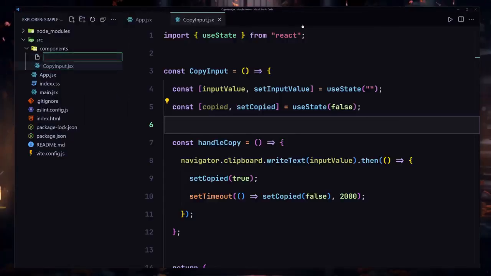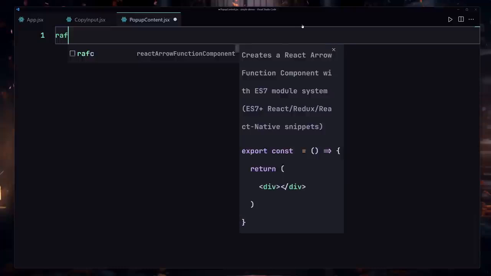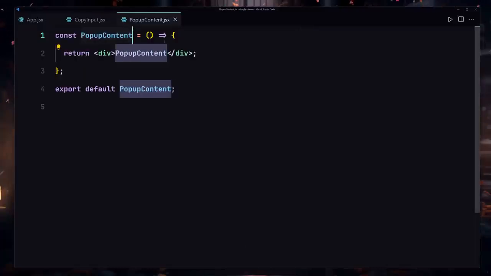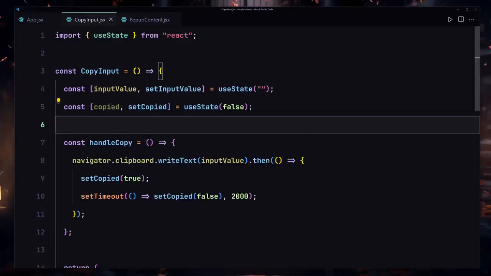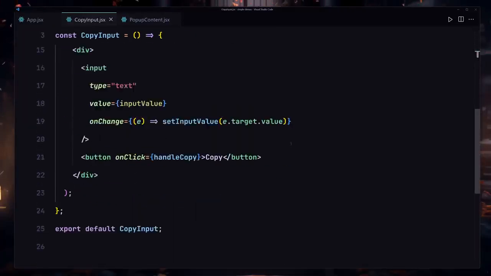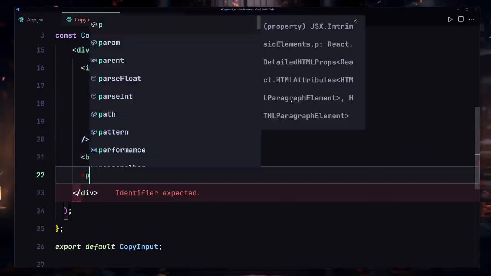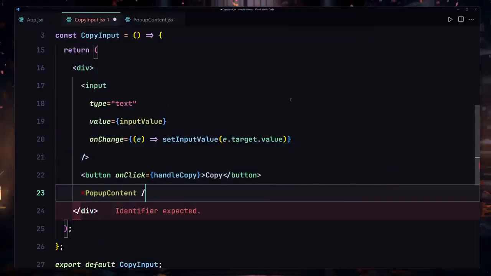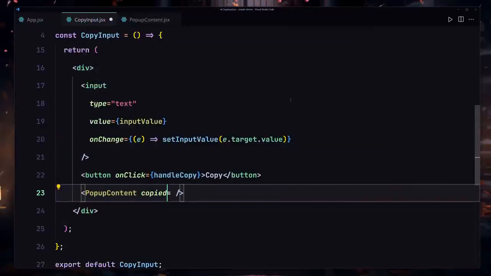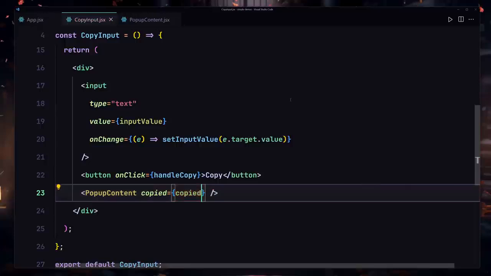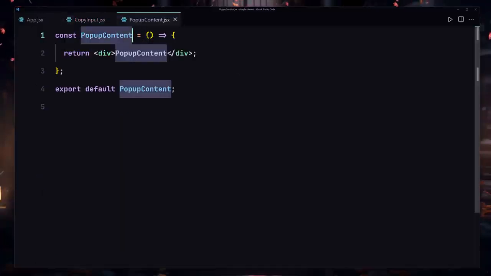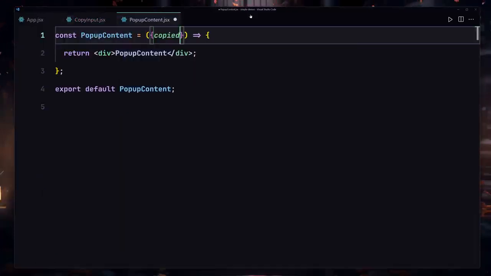Now the next thing that we want to do is that we want to create our pop-up content.jsx component, and I'm going to be using my RAFC inside there. So let me just paste this copied as a prop to this function. So here I'm going to be rendering my pop-up component. Let's just close there, and we're going to be passing this copied as this copied prop right here. Now let me go ahead and grab there by using the destructuring.